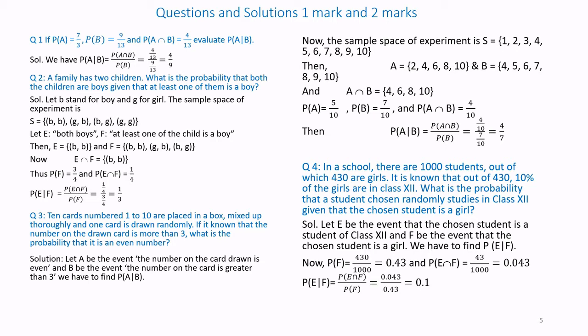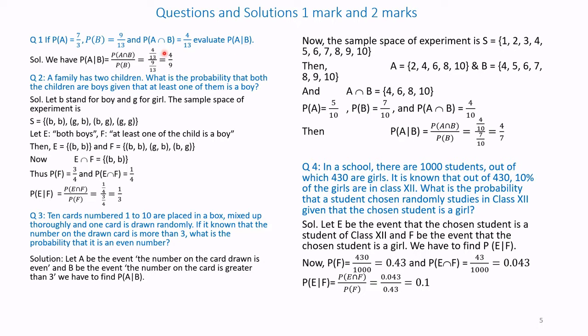Question number 1. If probability of A equals 7 by 13 and probability of B is 9 by 13, and probability of A intersection B is equal to 4 by 13, evaluate probability of A given that B has occurred.